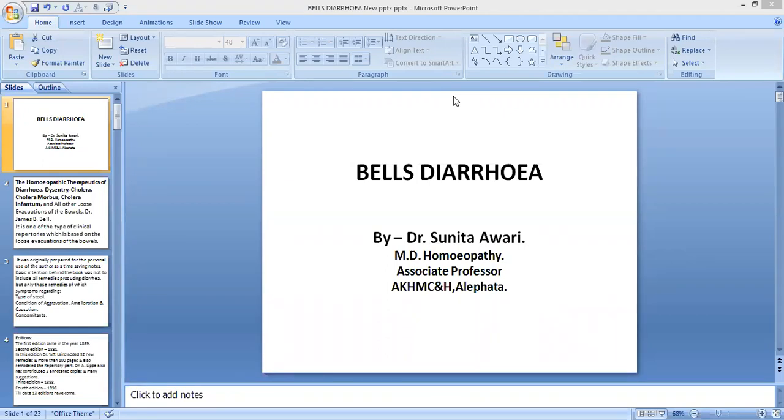Then repertories which are based on clinical condition, they are based on particular disease condition. The examples are Roberts' rheumatic medicine, then Bell's diarrhea, Allen's repertory of intermittent fever.